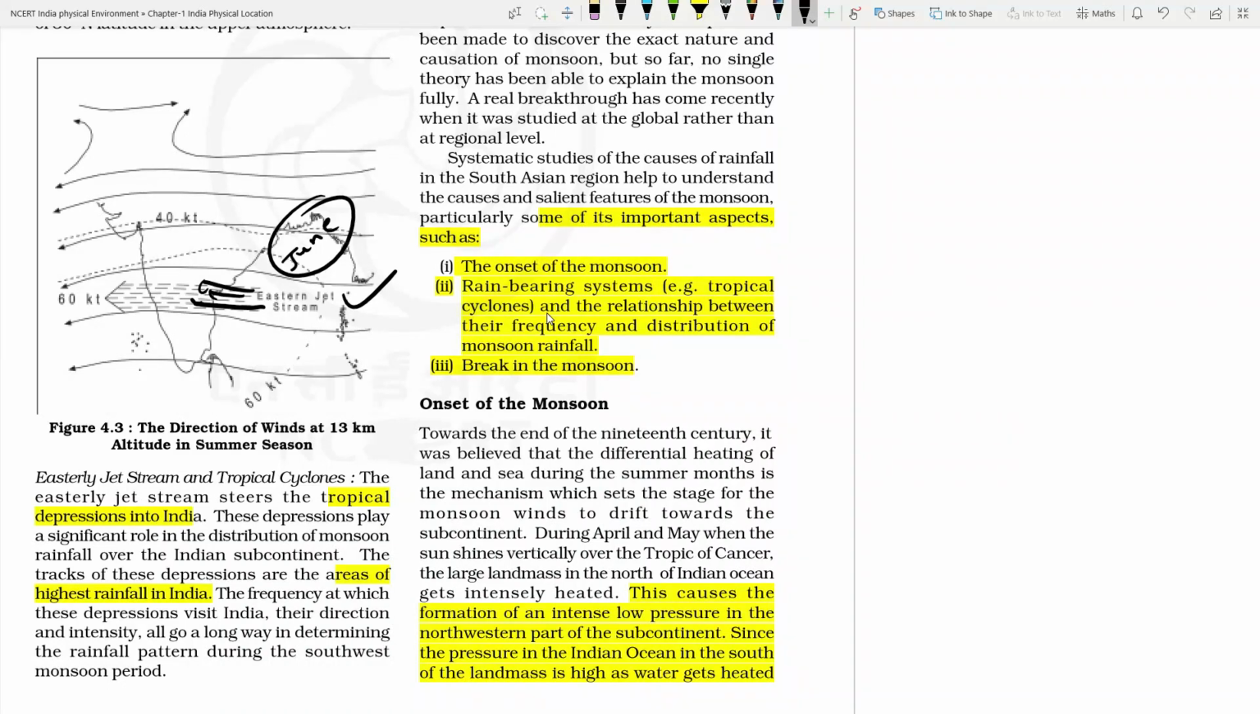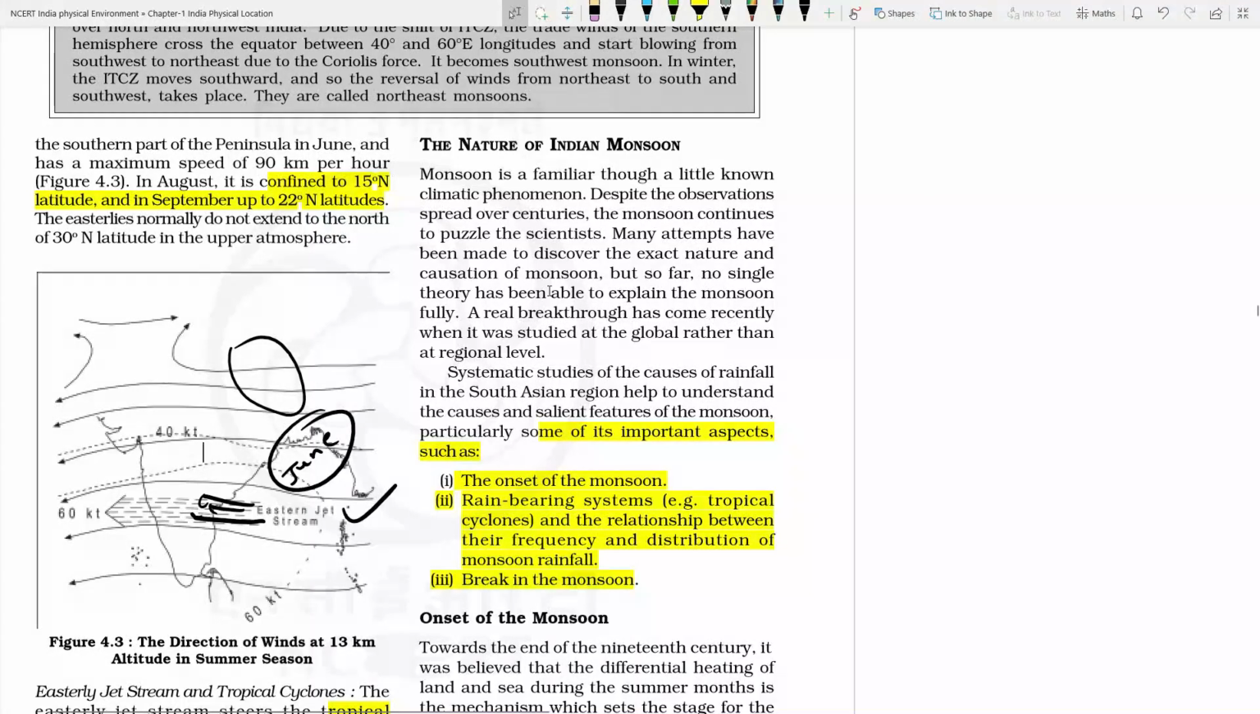This easterly jet stream originates locally, and it is mainly because of the difference in temperature between the ocean and the land, and also the extra heating of the Tibetan highland. Because of this, the easterly jet stream is blowing. Anyways, we will be discussing those things in much more detail. So the position of this jet stream is 15 degrees to 22 degrees.